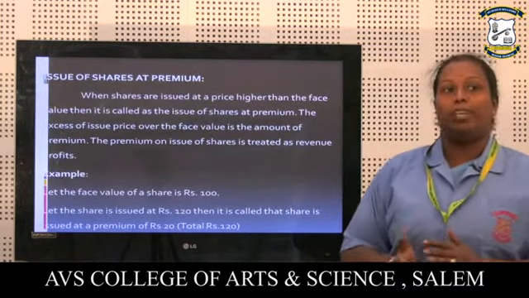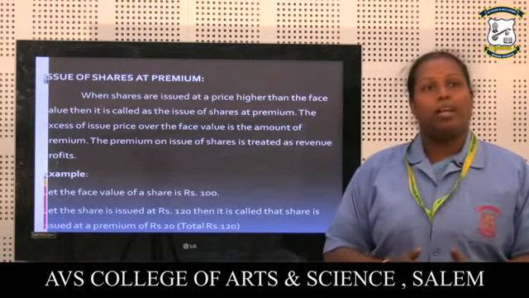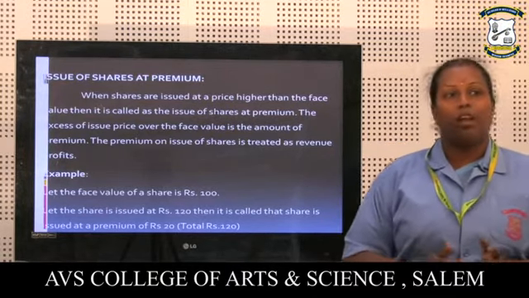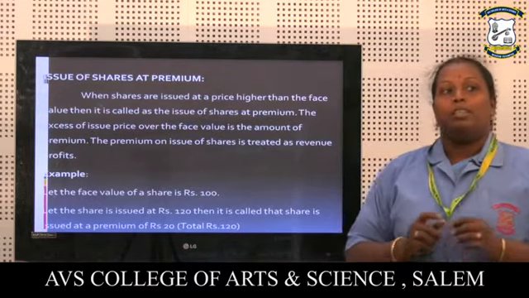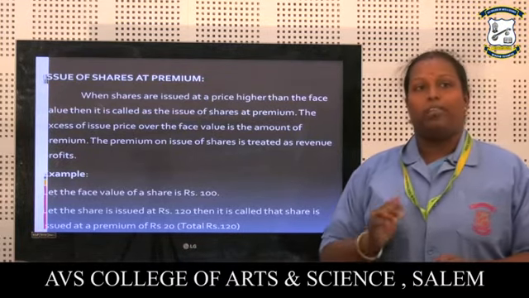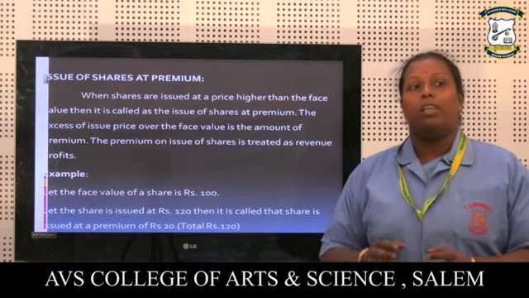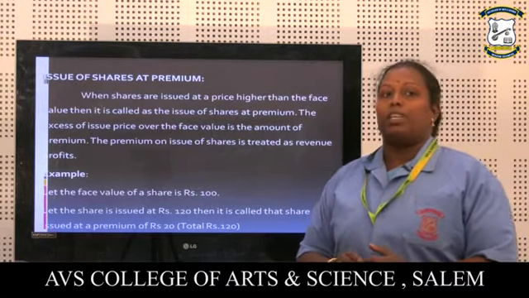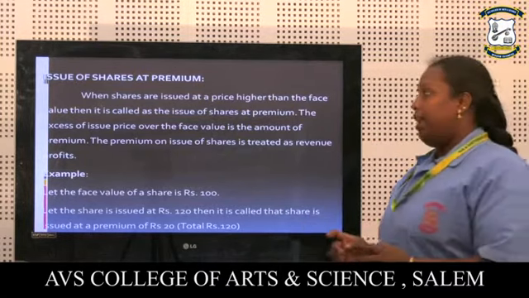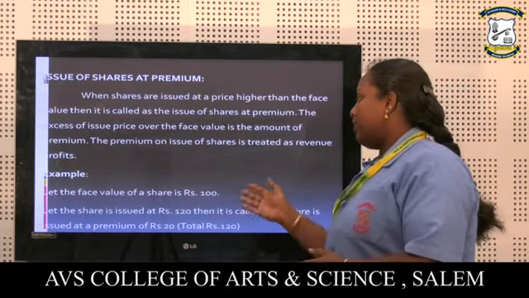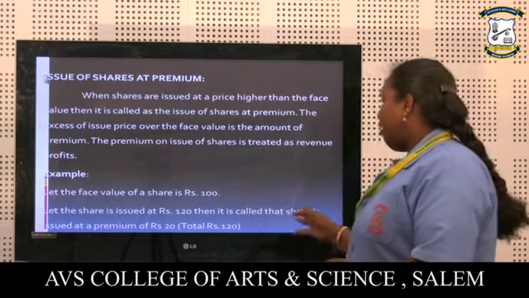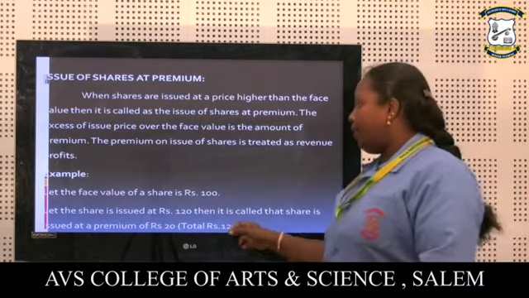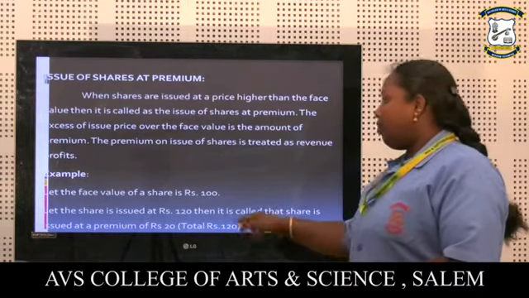Issue of shares at premium. When shares are issued at a price higher than the face value, it is called the issue of shares at premium. The amount by which the issue price exceeds the face value is the premium. The premium on issue of shares is treated as capital profit. For example, let the face value of a share be ₹100 and the share is issued at ₹120. Then the share is issued at a premium of ₹20, total ₹120.